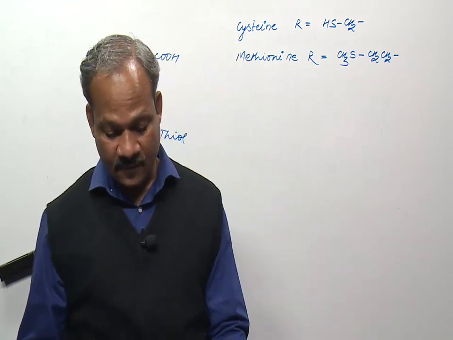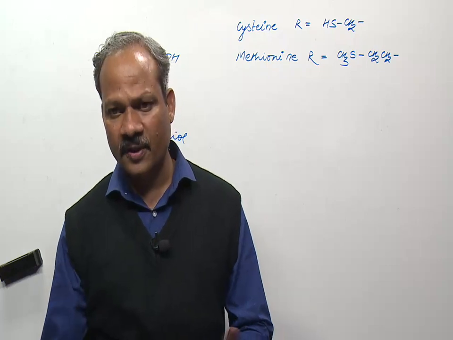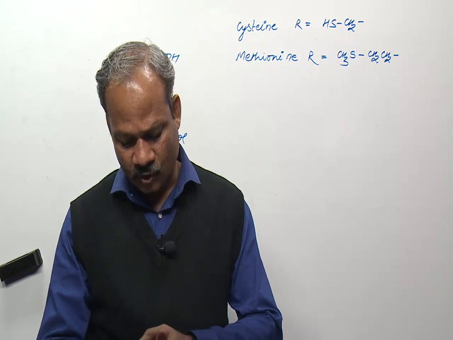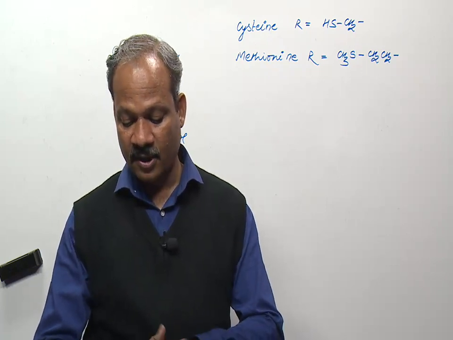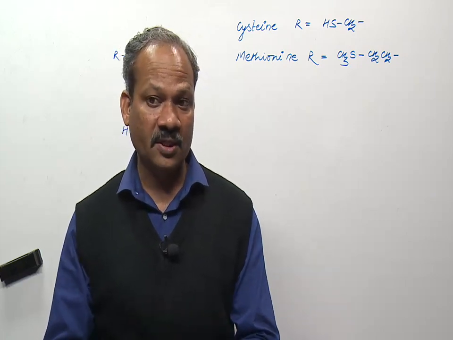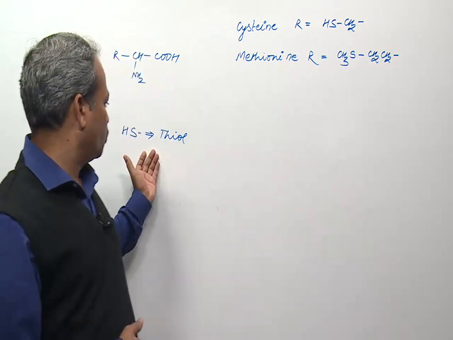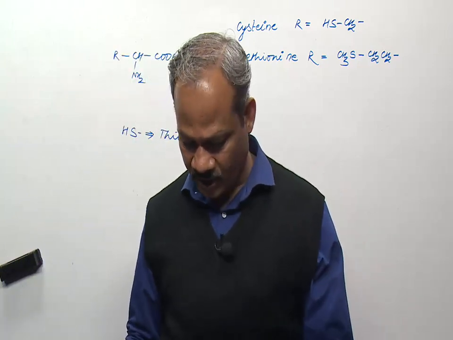So for question number 24, again it is a knowledge based question. Some structures are mentioned in biomolecules chapter. So for question number 24, it is cysteine, because I remember cysteine and methionine are two sulfur containing amino acids, and cysteine contains SH group, which is a thiol group similar to alcohol group. So this is question number 24.